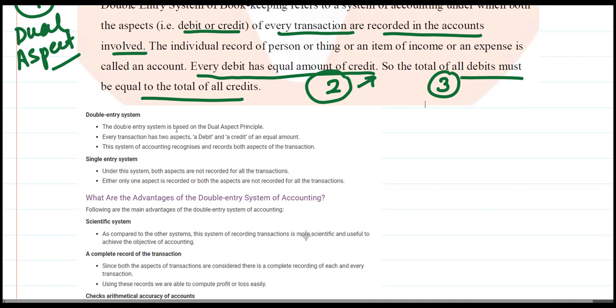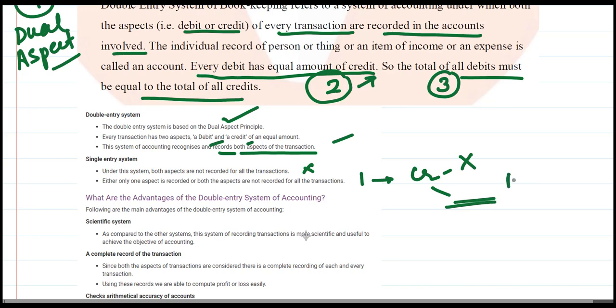Now we will be distinguishing between the double entry system and the single entry system. Here we've dealt with the dual aspect principle and debit and credit, and this recognizes and records both the aspects. In the single entry system, both aspects are not recorded and only one aspect is recorded. For example, if I have a creditor, namely X, and I have given him money to repay my debt, then the money outflow will be recorded, but the creditor will not be debited with the same amount.